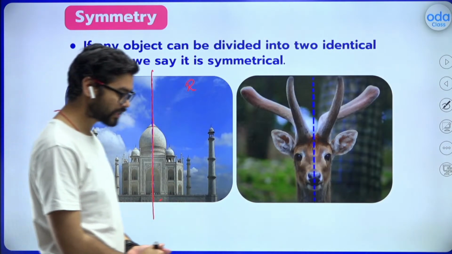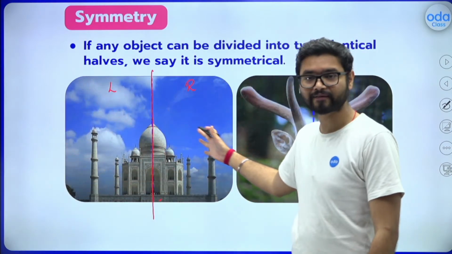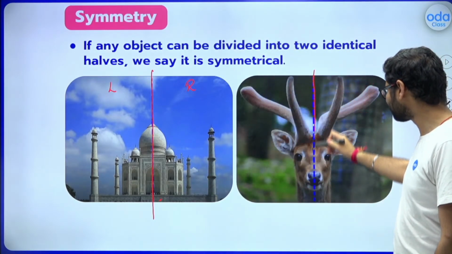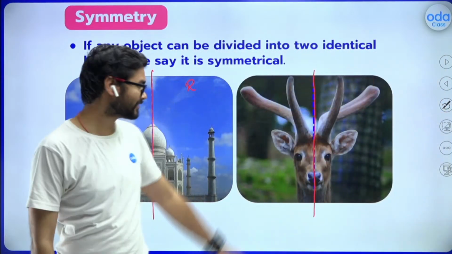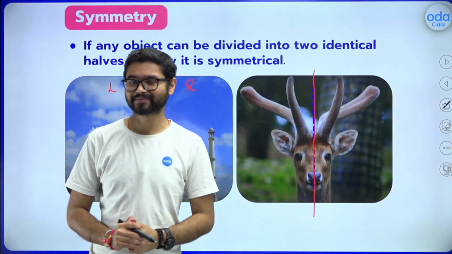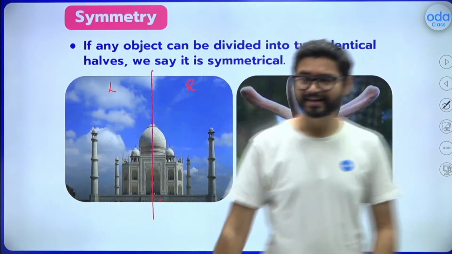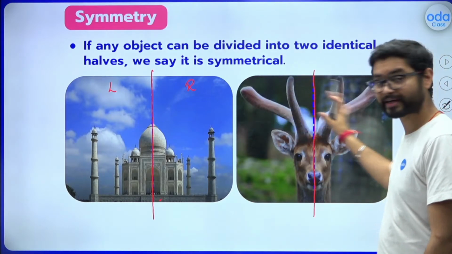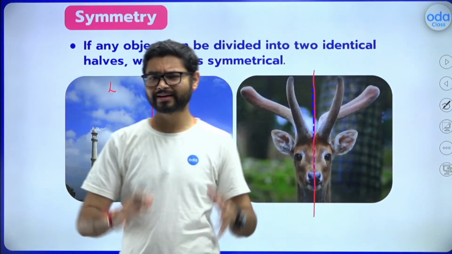So I can say that the Taj Mahal is symmetrical, and the property due to which it has two identical halves is known as symmetry. Similarly, for this also, what is the name of this animal? I'm not a science teacher, I may not know. Reindeer, you guys are saying? Okay. So do you think this reindeer is also symmetrical? The left part and right part are mirror images of each other. It is.